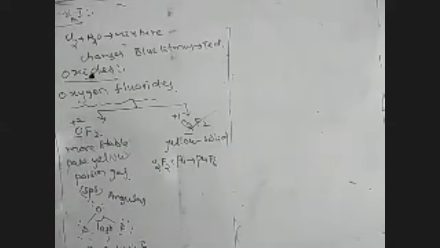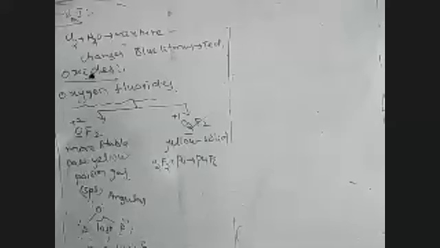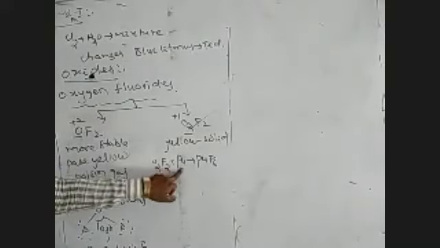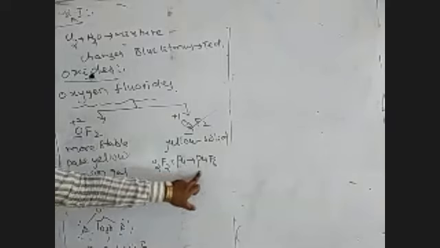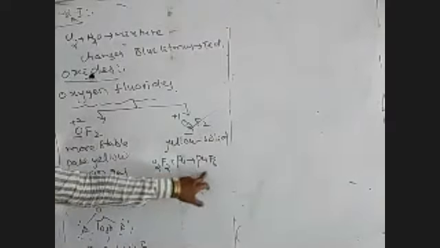O2F2. Plutonium hexafluoride, that is PuF6, is formed. So O2F2 is used for removal of plutonium impurity in a given mixture. O2F2 reacts with plutonium and it is converted into plutonium hexafluoride and releases O2 gas.